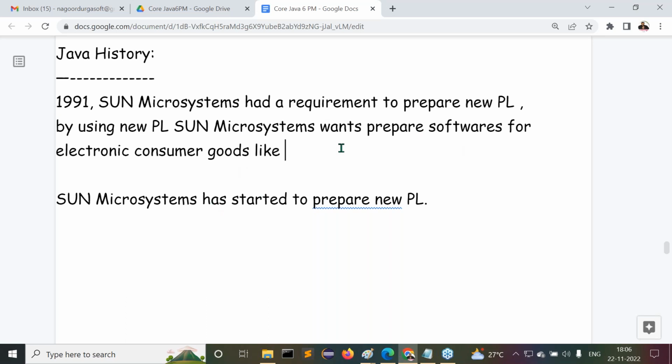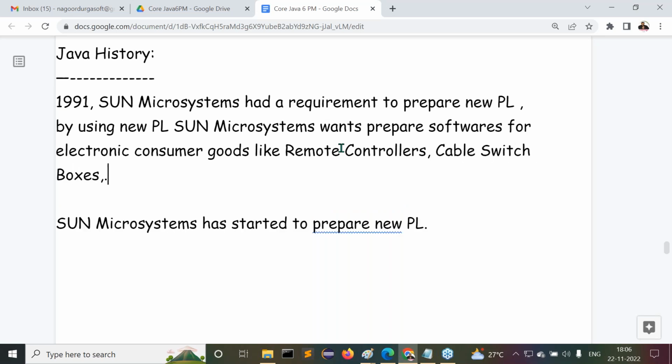What are the various electronic consumer goods? Understand it clearly. Remote controllers, cable TV switch boxes, and so on. To prepare such electronic consumer goods, Sun Microsystems wants to prepare some software. To prepare this software, Sun Microsystems required a new programming language. Because of this reason, Sun Microsystems wanted to prepare a new programming language in 1991.